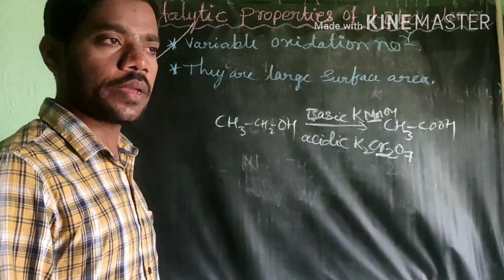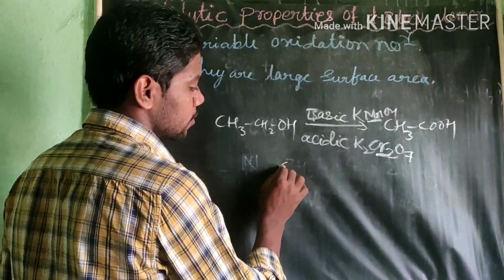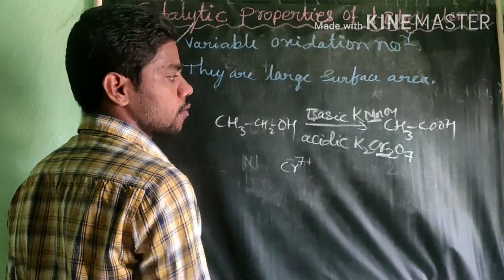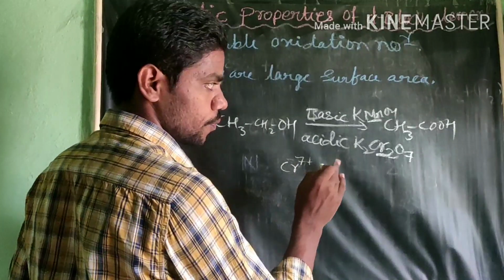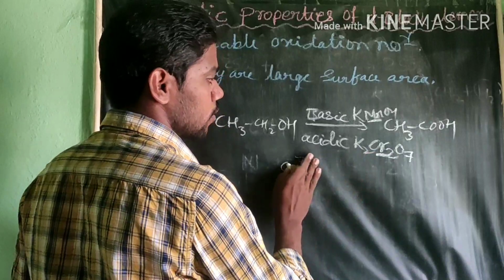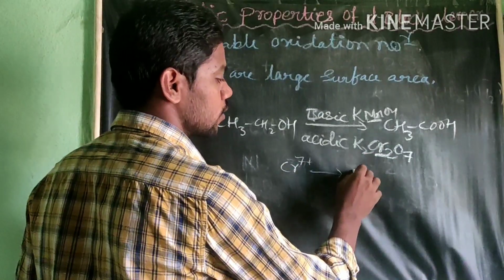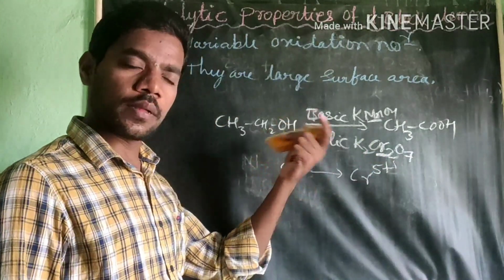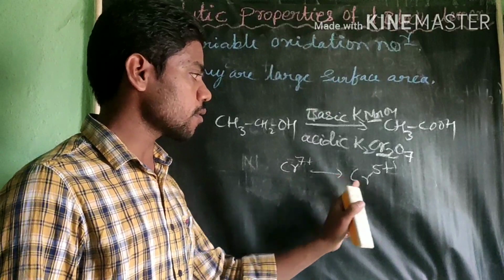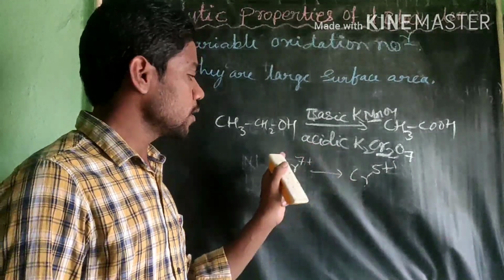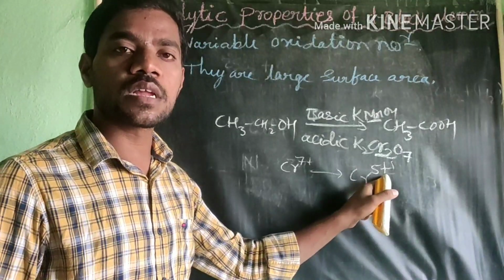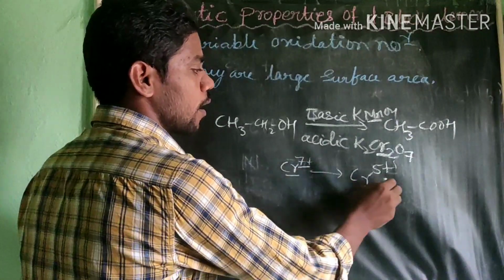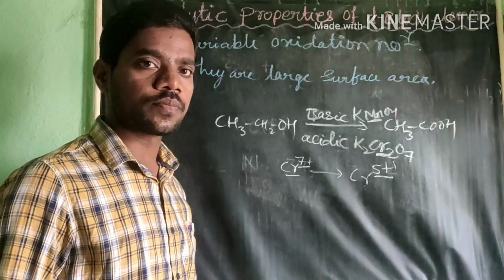Catalyst means what? Simply I will tell you. In this reaction, this Cr in the 7 plus oxidation state, sorry, this 7 plus is converted into Cr 5 plus. Later in higher education it will come. Therefore, it is changing its oxidation number. Chromium is stable in +7 and +5 oxidation state also.